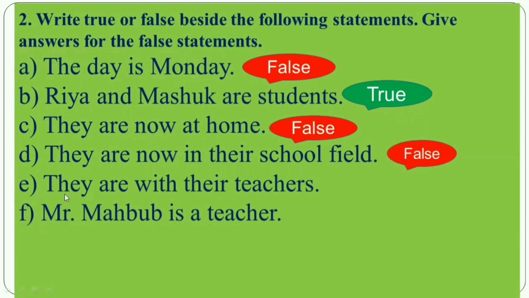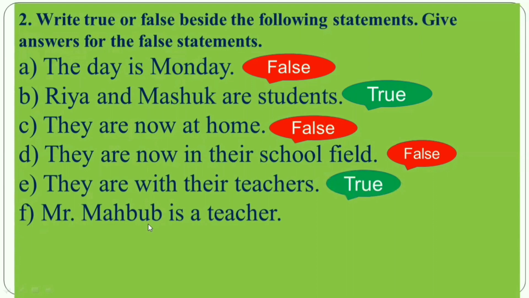Next one, E. They are with their teacher. In the passage, we have seen that they are with their teacher, Mr. Mahabub and Mrs. Fariha. We have seen in the passage, isn't it? Yes, my dear student. So the statement will be true. Yes, my dear student. Next. Mr. Mahbub is a teacher.